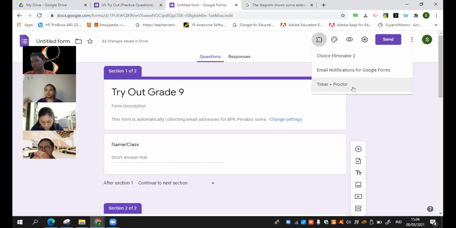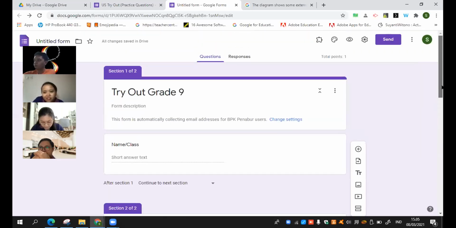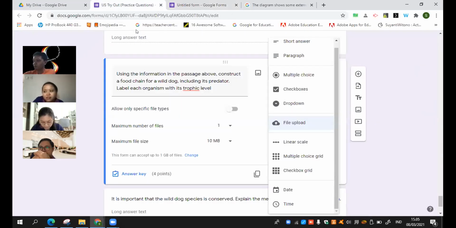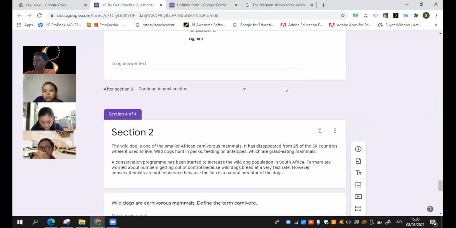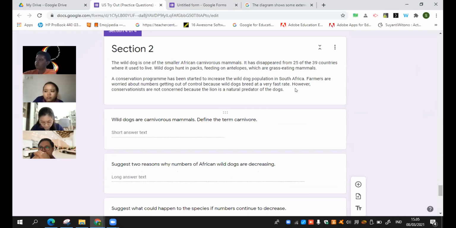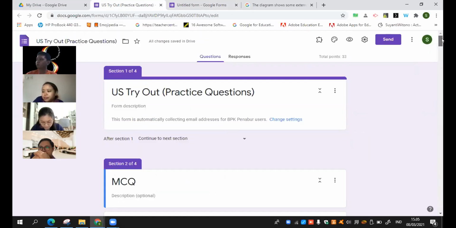Nah, tapi when I check this one, because this is an add-on, it's only free for the first 50 responses. After that, we need to pay. So I don't think that's worth it because I pay also for another app, another platform. I will just show it to you. This one, the one yang aku sudah coba, yeah. So I will show you the preview, yeah.